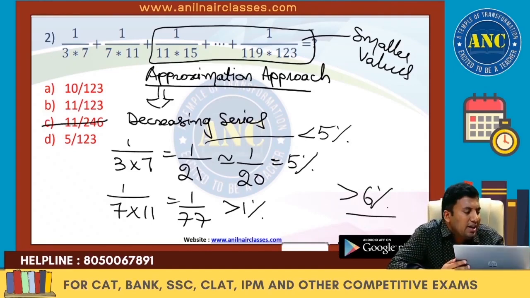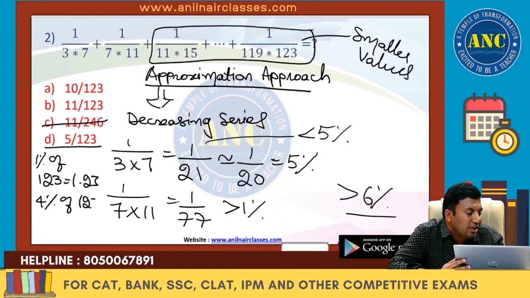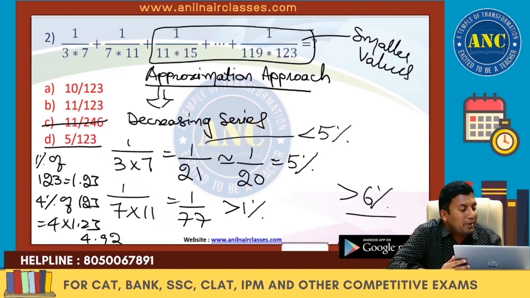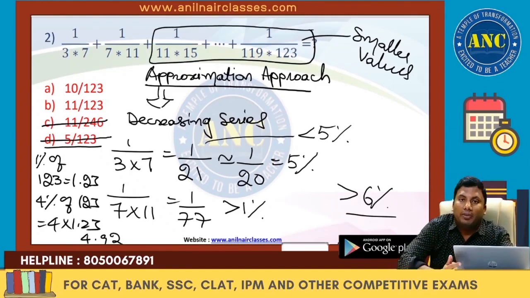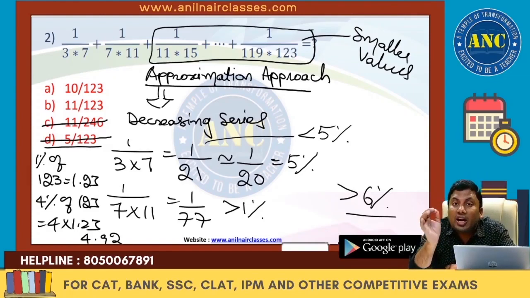5 by 123 is eliminated. 1% of 123 is 1.23, so 4% of 123 is 4 into 1.23, which is 4.92. But the answer is greater than 5%, so this is also eliminated. In case the last numerical value eliminates only one option, go by the approximation method.